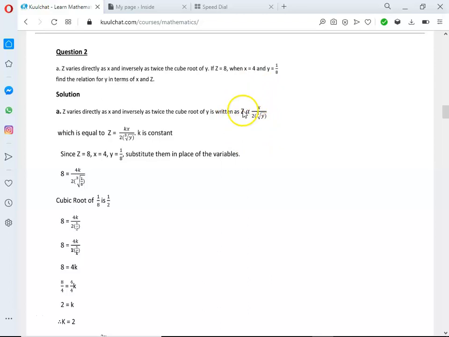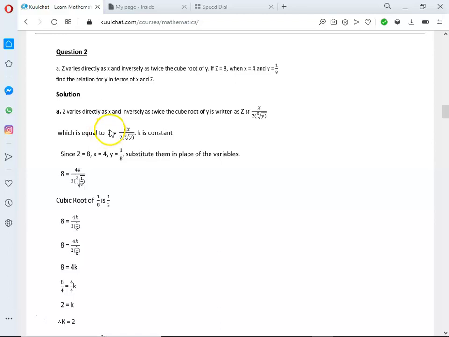So this is everything written. Which is equal to what? z is equal to kx all divided by 2 cubic root of y. k is a constant. Unless you want to remove the variation symbol and substitute it with equal to, k has to come in.